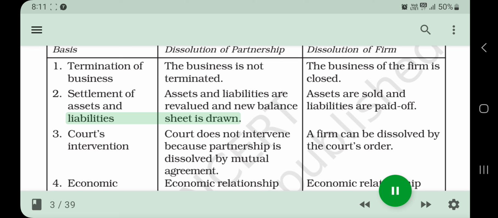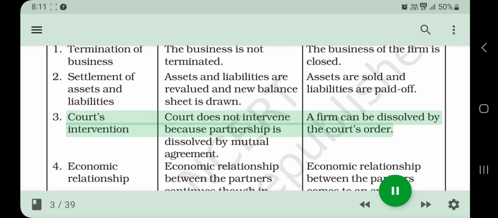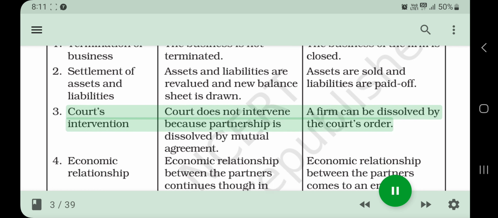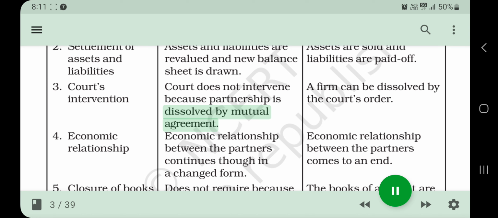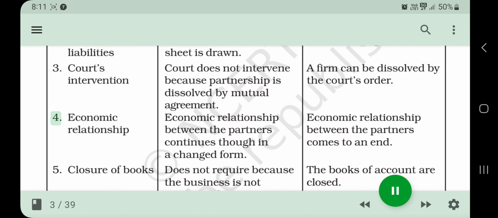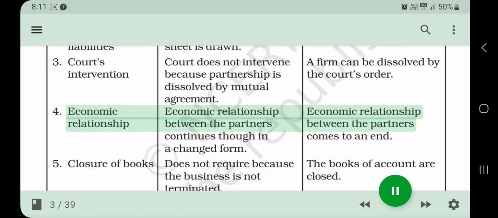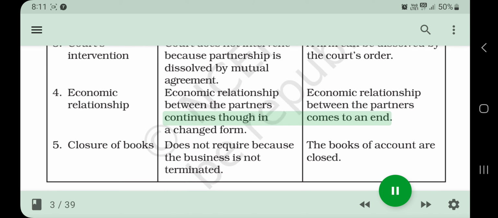Liabilities sheet is drawn. 3. Court does not intervene. A firm can be dissolved by intervention of the court's order, because partnership is dissolved by mutual agreement. 4. Economic relationship. Economic relationship between the partners.